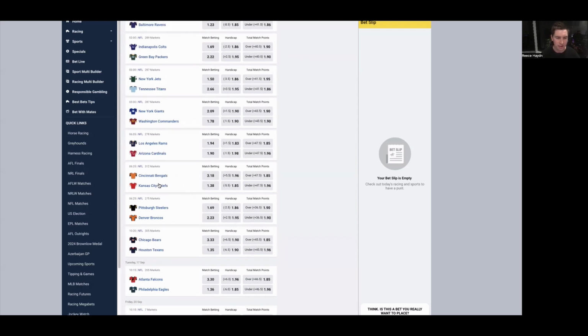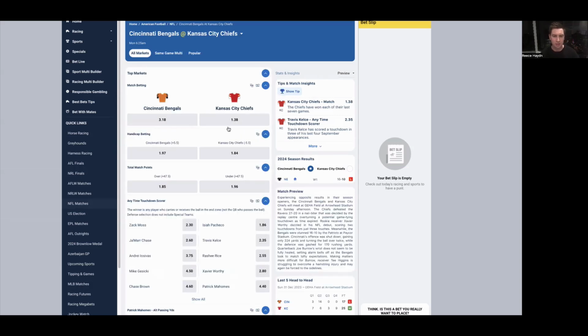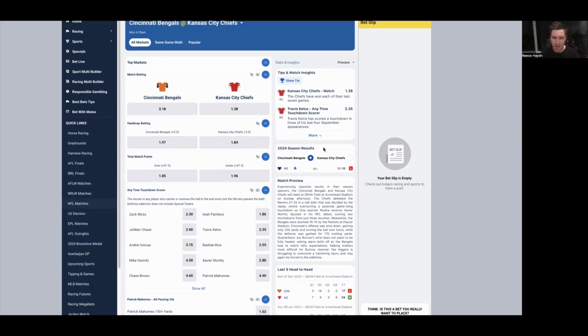Cincinnati on the road against Kansas City. The Chiefs, $1.38, -5.5 and 47.5 points. The Chiefs should be winning this game. Like Baltimore were terrible at home in week one against the Patriots. That's a game they should have been winning and just looked terrible offensively, and then conceded 16 points against a New England offense which is down there with bottom 2 or 3 in the league. So now to go on the road against Kansas City is as tough as it gets.